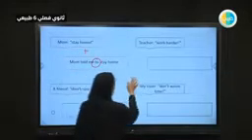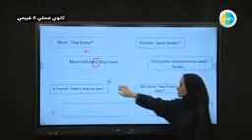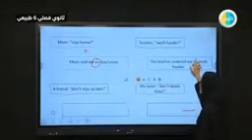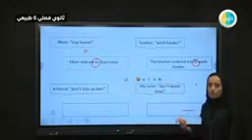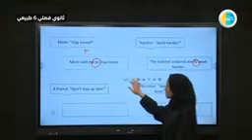Next, we have here, my teacher says, work harder. So you would say, my teacher told me to work harder. We don't have a negative here. To work harder.